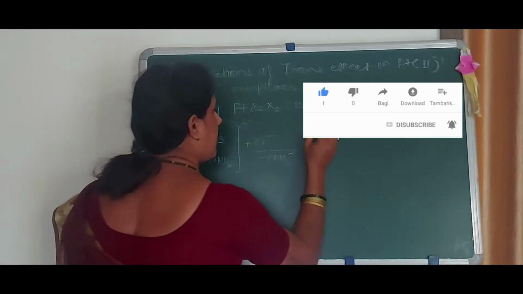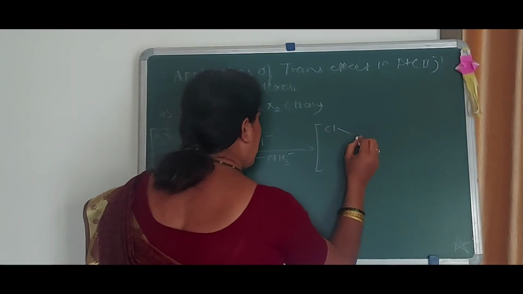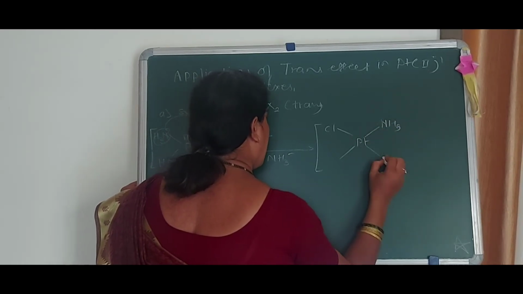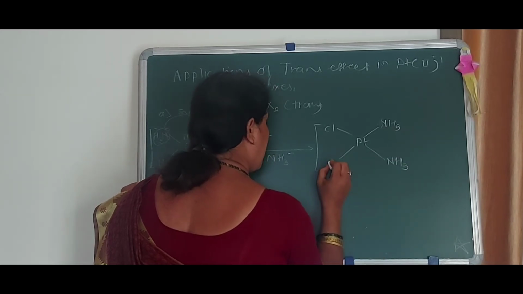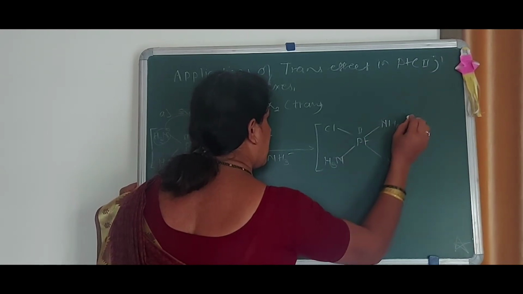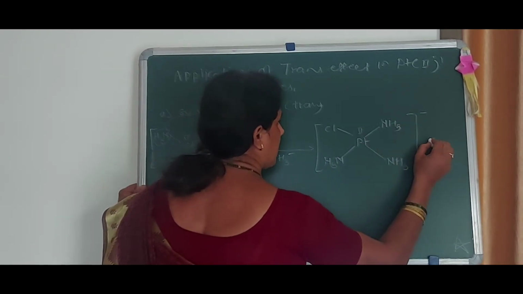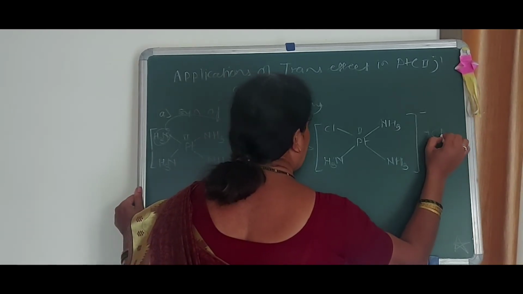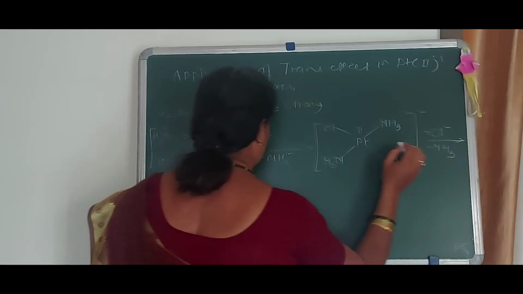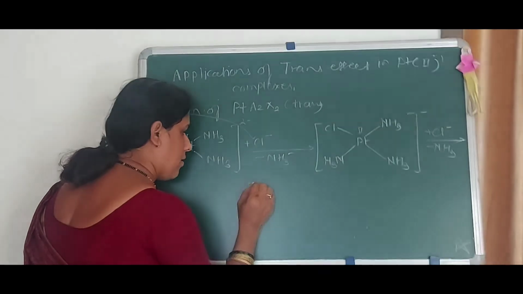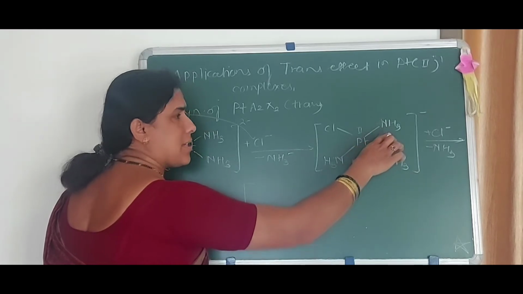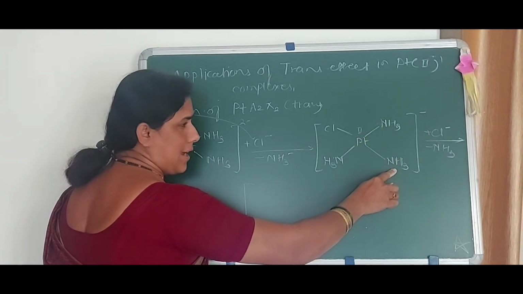In the same way as previously, we get Cl, platinum, here also NH3, here NH3, and here NH3. There is a 2 step here, that is a 1 plus charge. Now again Cl minus strikes, and there is removal of NH3 in such a way that we get the trans structure. What is the trans structure? Now Cl is again replaced not on this one, but it replaces the ligand trans to the chloride.